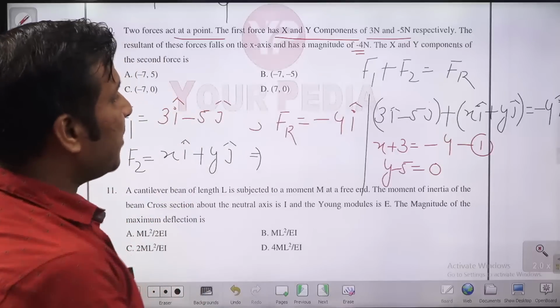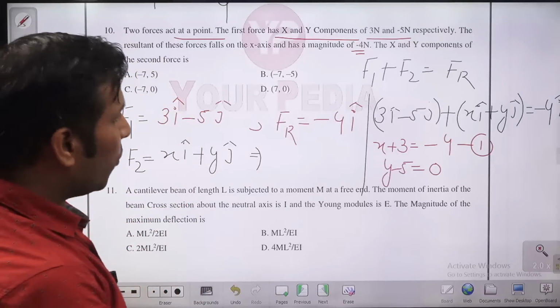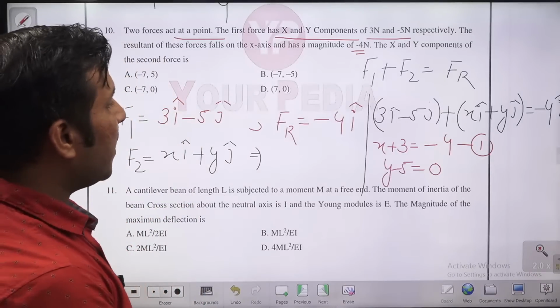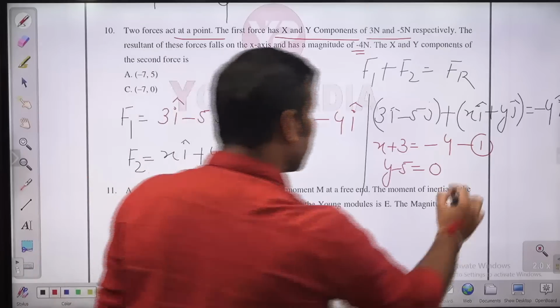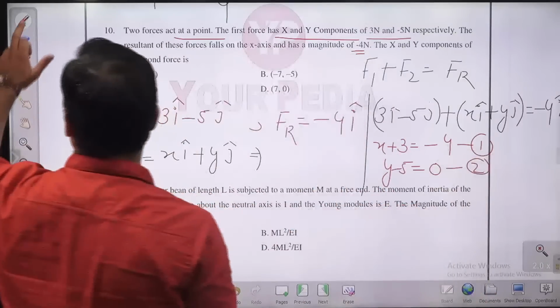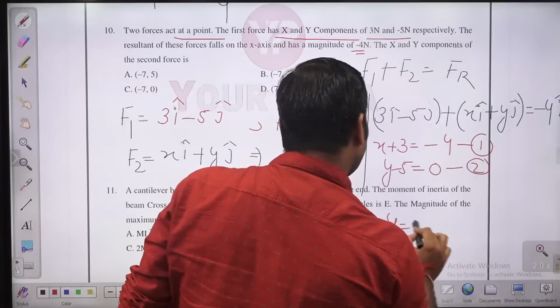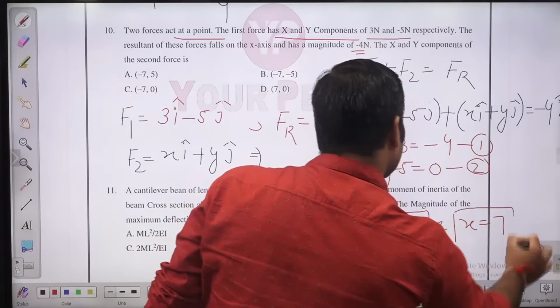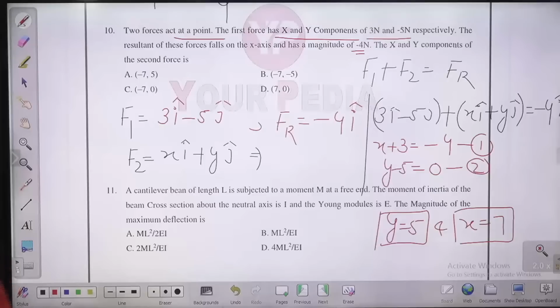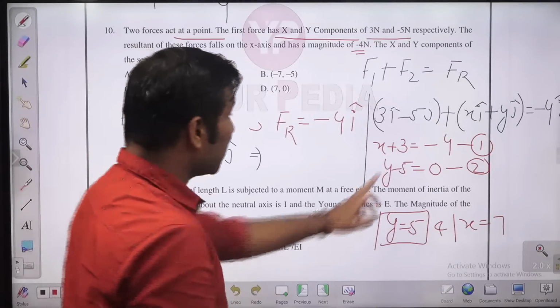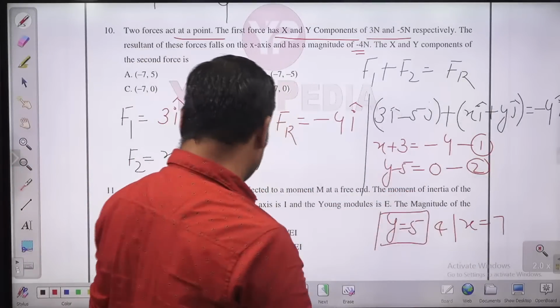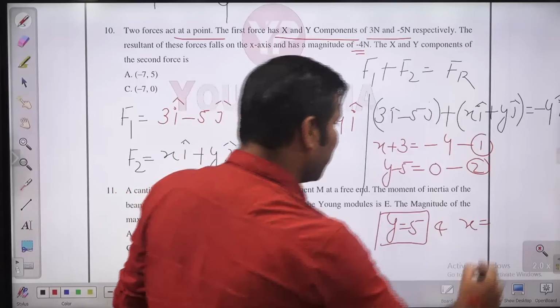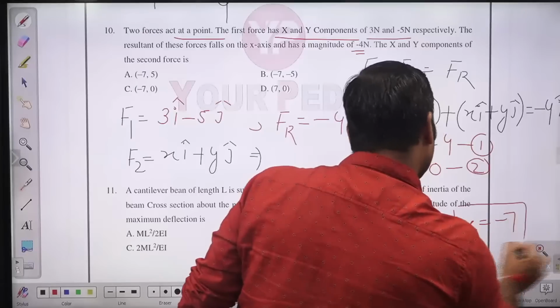x plus 3 is equal to minus 4, and the second is y minus 5 is equal to 0. Solving this, you will get y equal to 5 and x equal to 7. Please check. No, x is equal to minus 7, guys, because this 3 will go to this side. So x is minus 7 and y is equal to 5.